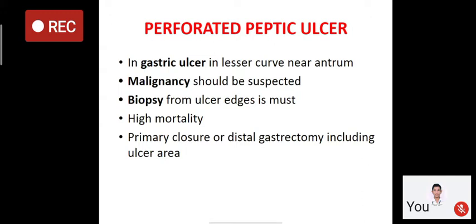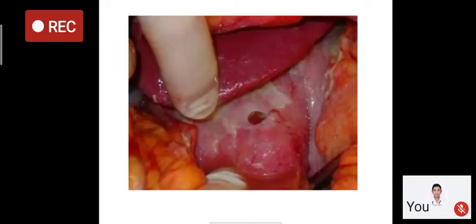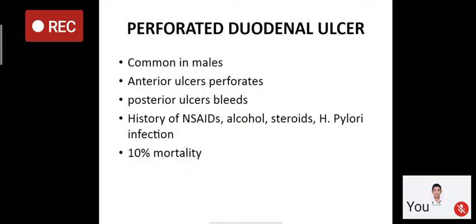So we should suspect malignancy in each and every case of gastric ulcer unless proven otherwise. So a biopsy from the ulcer edge at the time of laparotomy is a must to rule out malignancy, and gastric ulcers have high mortality. Treatment is primary closure, Graham's patch repair, or ideally we should do distal gastrectomy including the ulcer area and gastrojejunostomy. In this picture we can see there is the perforation in the stomach or duodenum.